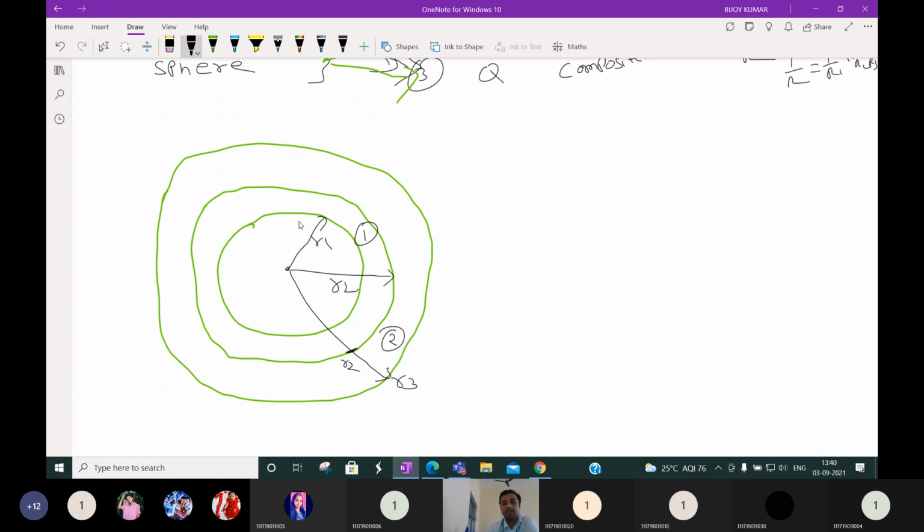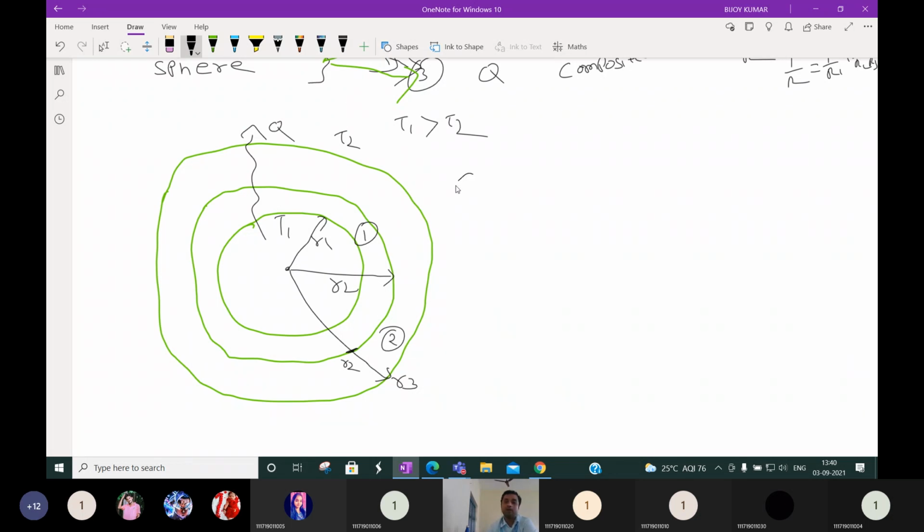Suppose that T1 is the inside temperature and the outside temperature is T2, and T1 is greater than T2. How will heat transfer? Heat will transfer from the inside. It will first cross the first boundary or first sphere, then the second boundary, then it will come to the outside.